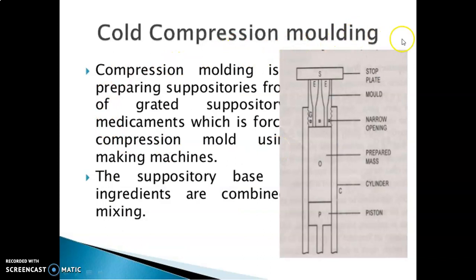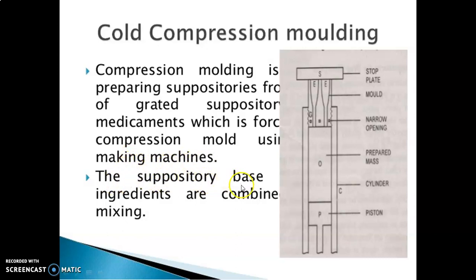Then cold compression molding. Compression molding is used for preparing suppositories containing medicaments, which are forced through a compression mold using cold compression making machines.